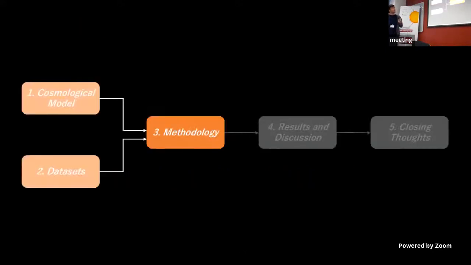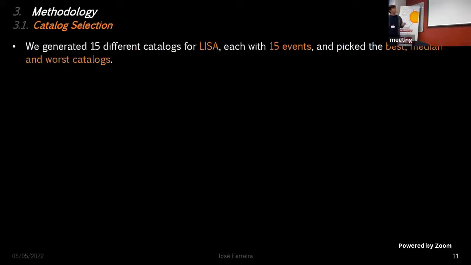Okay, so now that we know the cosmological model and the datasets, let's see how we're joining the two together in the next section. Because we're talking about catalogs and statistical distributions, we need to provide confidence that our results do in fact make sense. As such, we have generated 15 different catalogs for LISA, each with 15 events, which is the expected number of events for a 4-year mission lifetime, and pick the best, median, and worst catalogs.